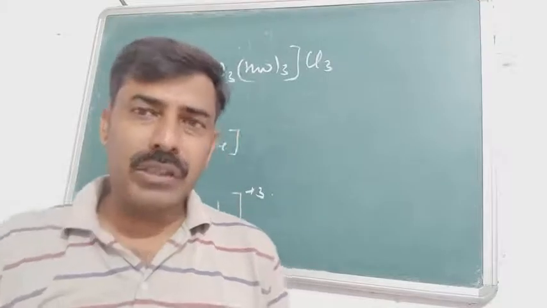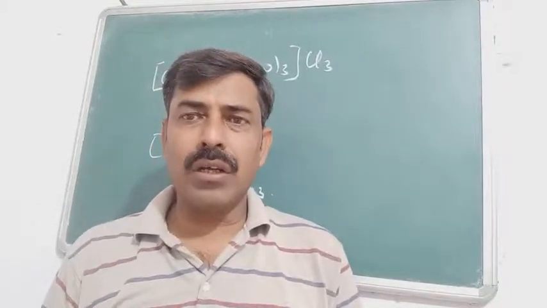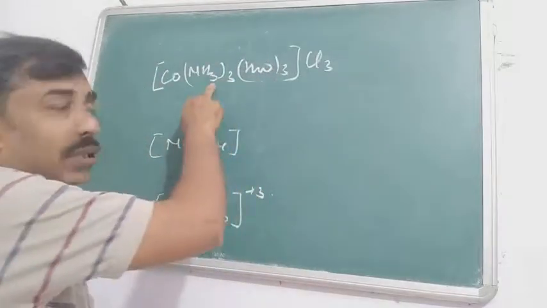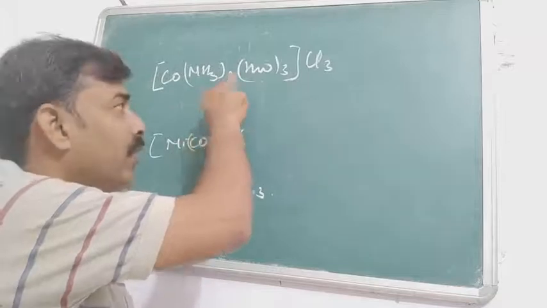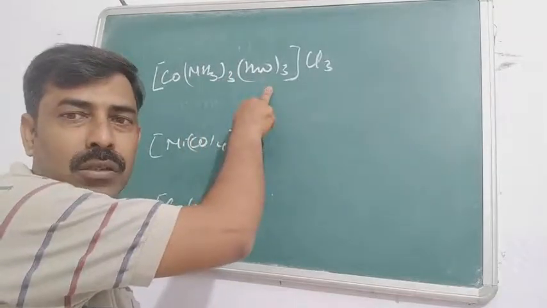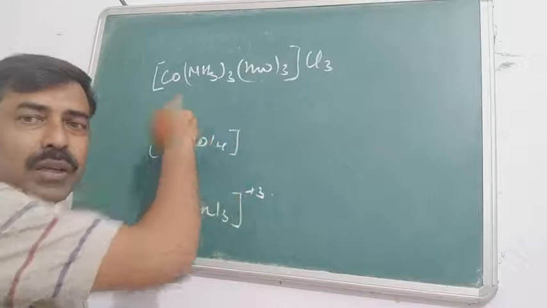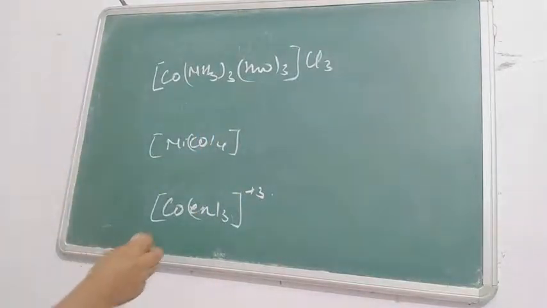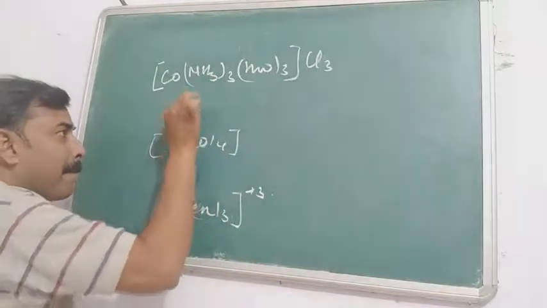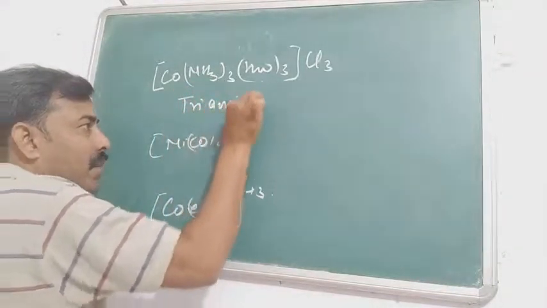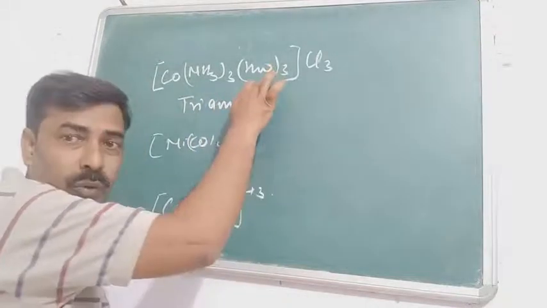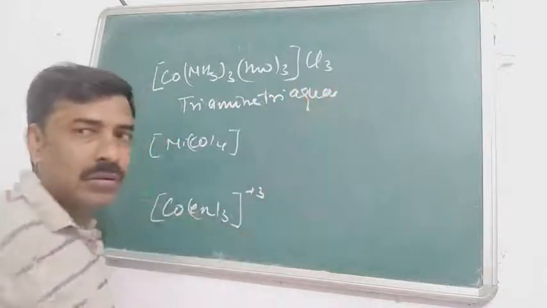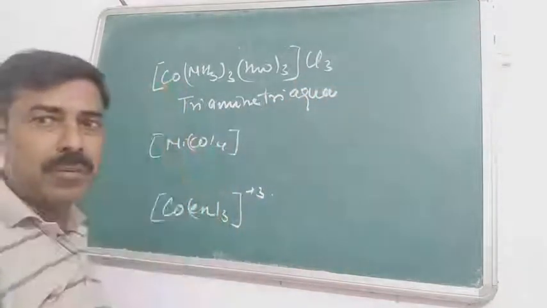तो यहाँ पे दो ligands हैं, एक NH3 है, एक water है, तो हम alphabetical order में इसे लिखेंगे. So what is the alphabetical order? This one is amine. NH3 is called amine, and this one is water, aqua. Surely this one is coming first, so we will write the name of the amine first. So there's 3 amine, so you will write triamine, then 3 water molecules, that is triaqua.